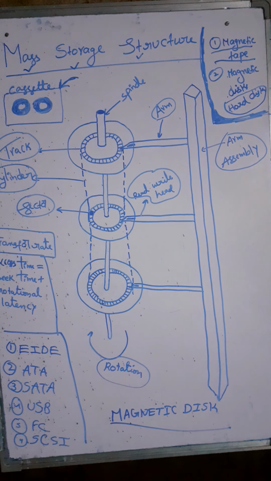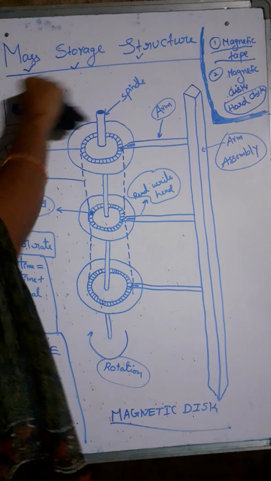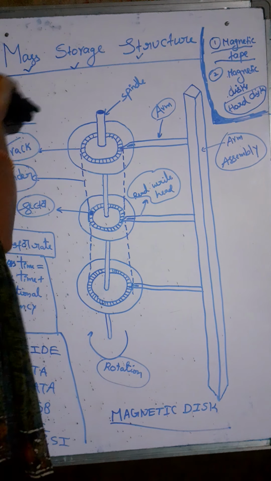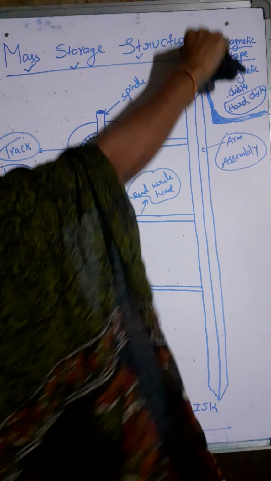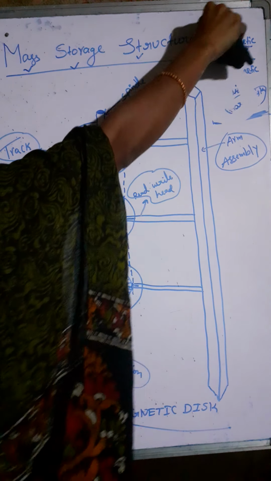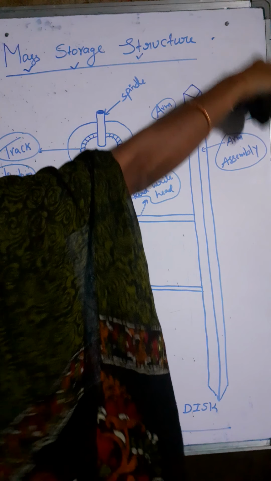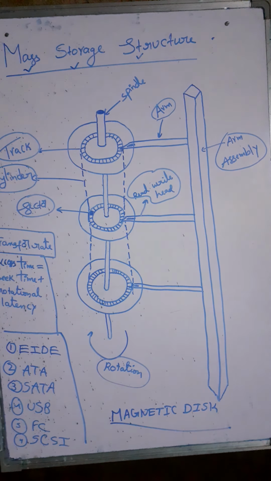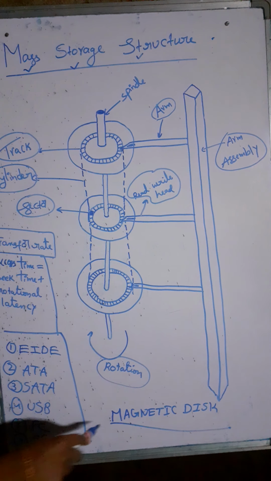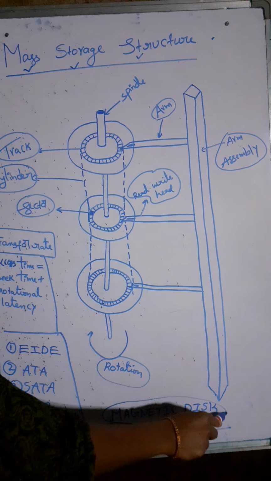Now let us discuss magnetic disks, or hard disks. This is the problem with magnetic tape, so we will use magnetic disk. Now I'll explain the structure of the magnetic disk first. Then I'll give some points about the magnetic disk. So this is the structure of the magnetic disk.